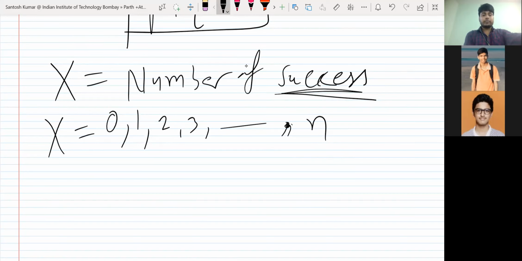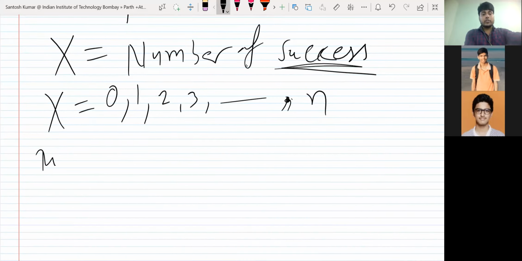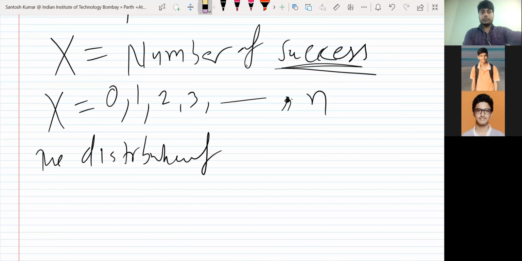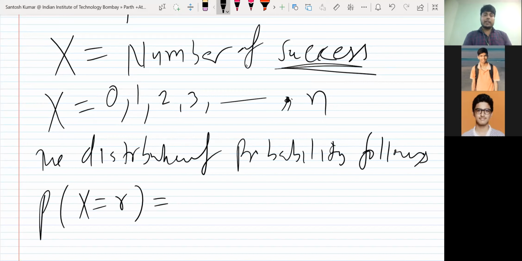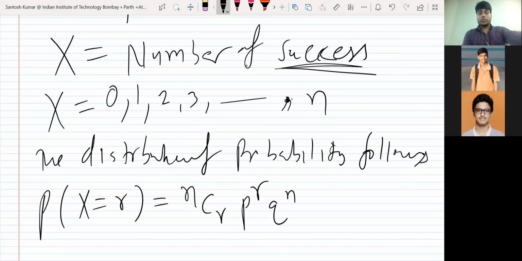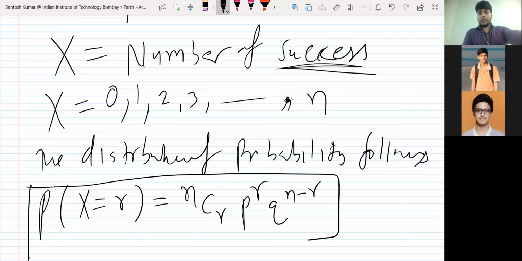So the binomial distribution says the probability distribution follows the following rule. Probability x is equal to r, where r can be 0 or 1 or 2 or 3 or 4 up to n, anything you can take. So there is a general formula, you don't have to think much. It is nCr p raised to power r q raised to power n minus r. This is the formula the distribution follows.